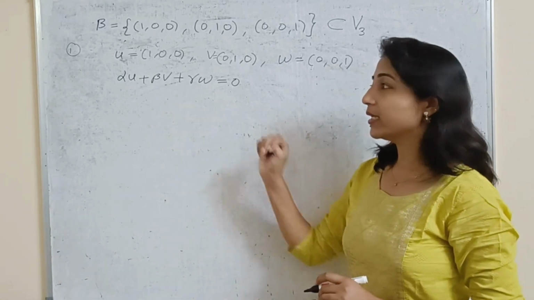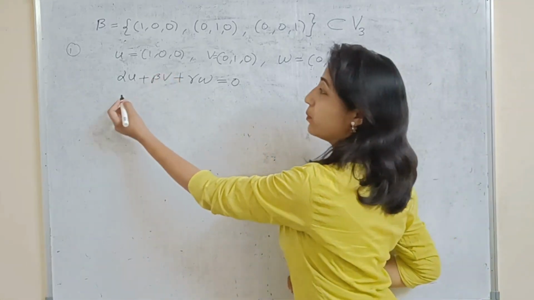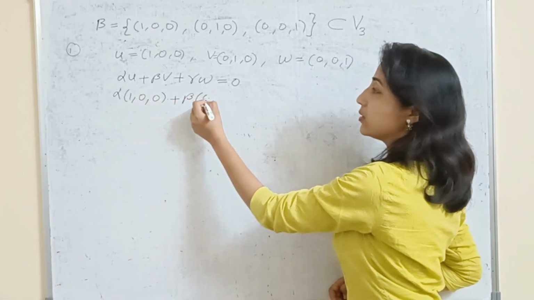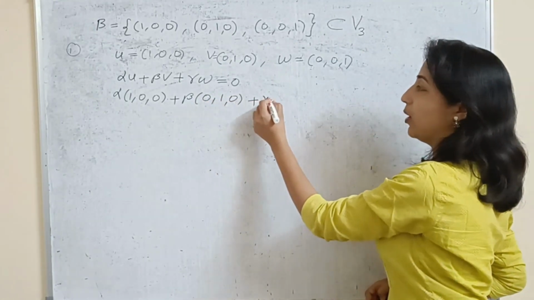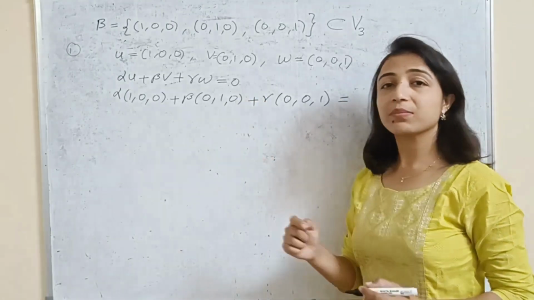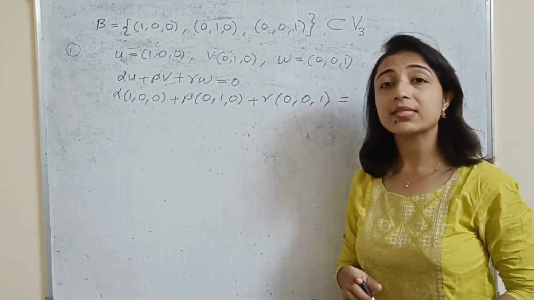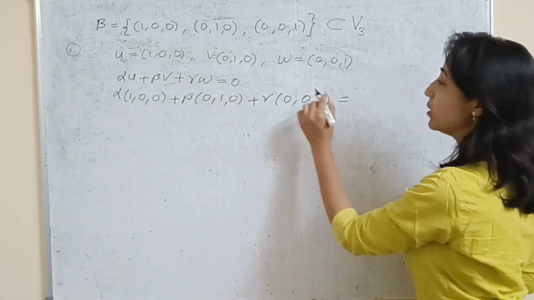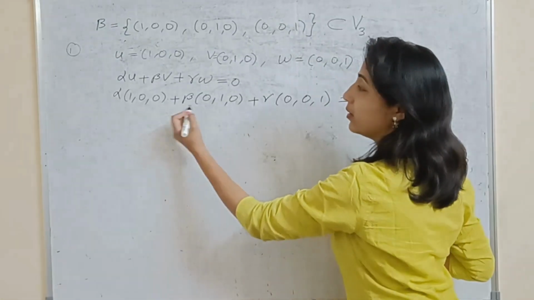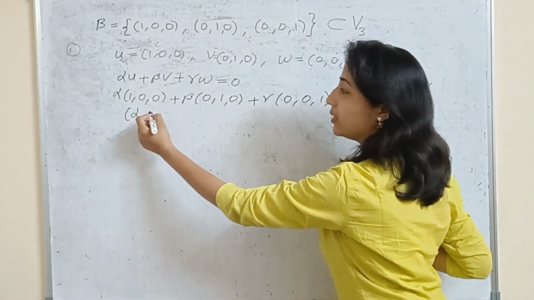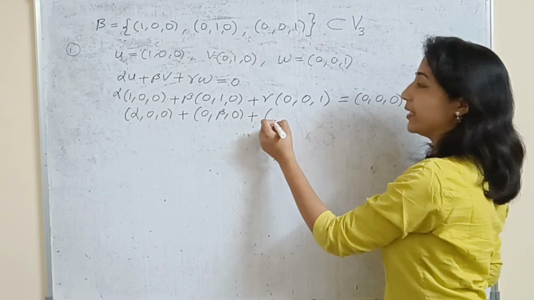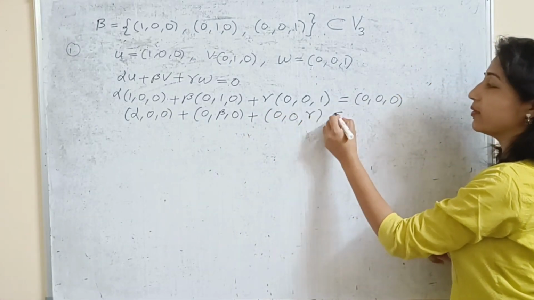Now here I have taken the linear combination of these vectors. Now put the values: alpha (1 0 0) plus beta (0 1 0) plus gamma times the third vector equals 0. And as I have told you, 0 is nothing but a vector, and here our elements of the vector are in the form of triplets, so obviously this 0 is also in the form of a triplet. Now multiply by alpha, beta, and gamma, so we will get (alpha 0 0) plus (0 beta 0) plus (0 0 gamma) equal to (0 0 0).